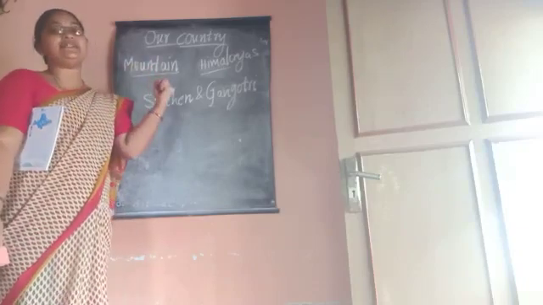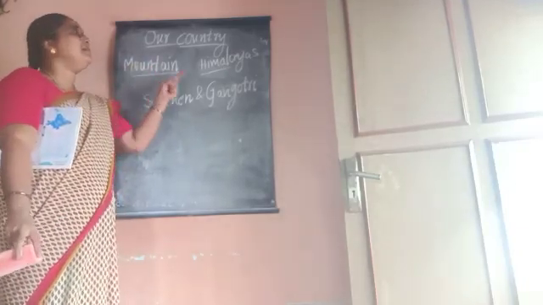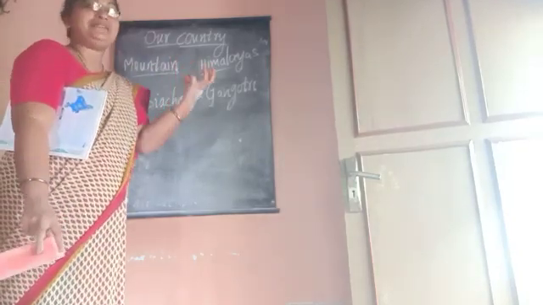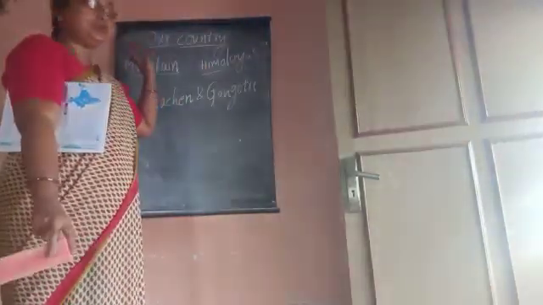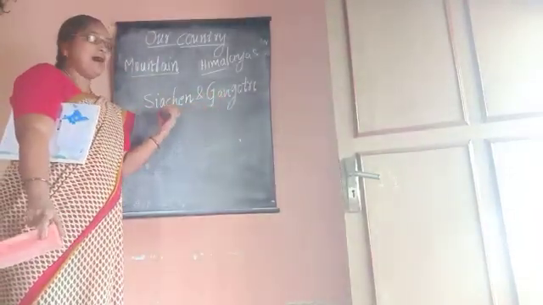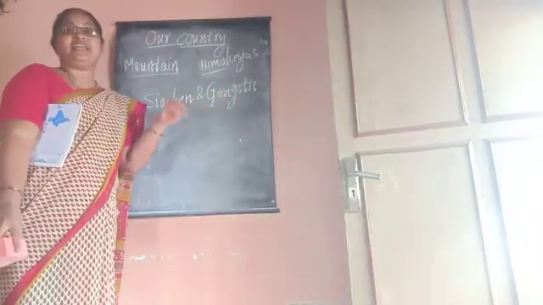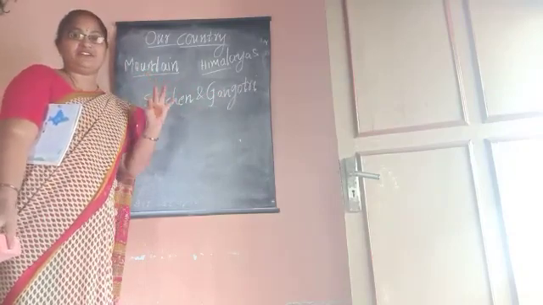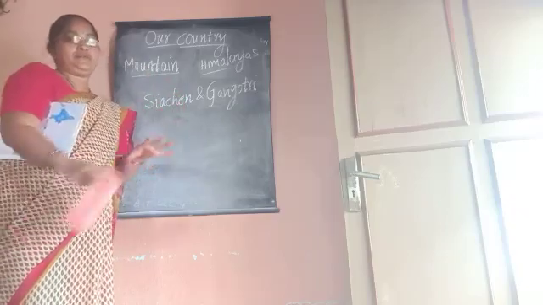The highest range of mountains in the world is the Himalayas. Their peaks are covered with snow throughout the year. Siachen and Gangotri are glaciers. Aravalli and Vindhya ranges are in central India. Satpura, Eastern Ghats and Western Ghats are in south India.